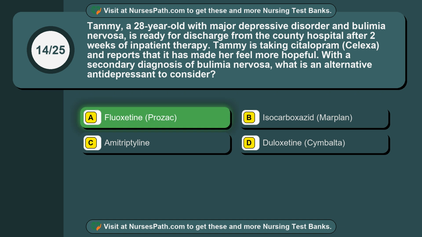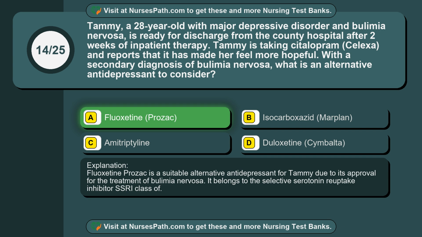Fluoxetine, Prozac. Fluoxetine Prozac is a suitable alternative antidepressant for Tammy due to its approval for the treatment of bulimia nervosa. It belongs to the selective serotonin reuptake inhibitor, SSRI, class of